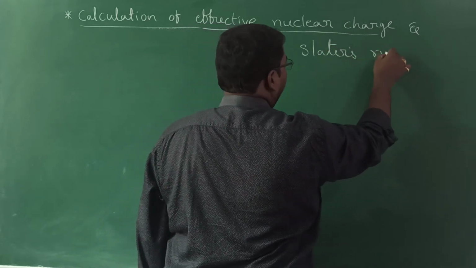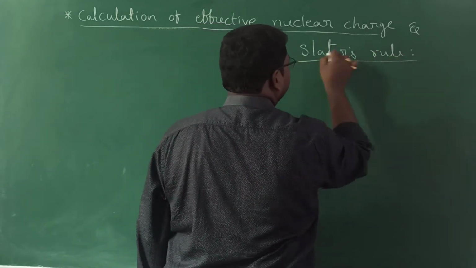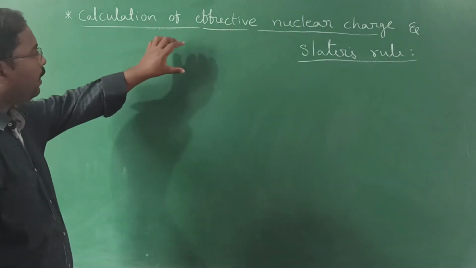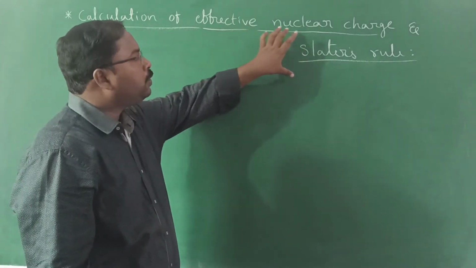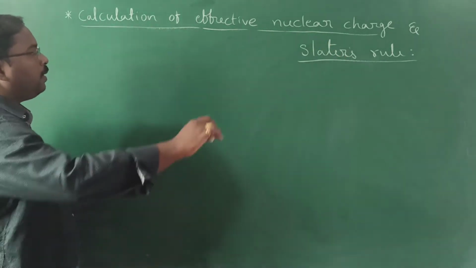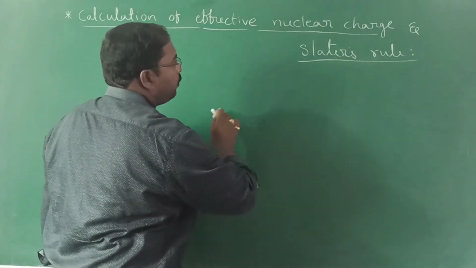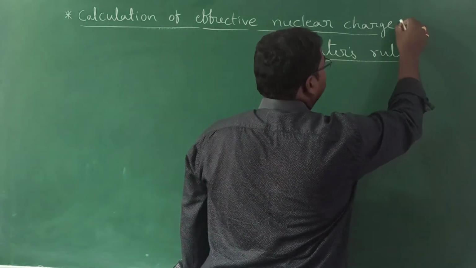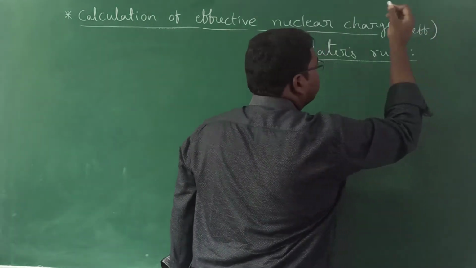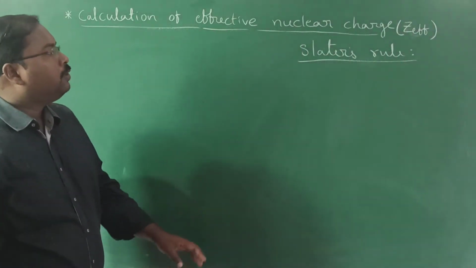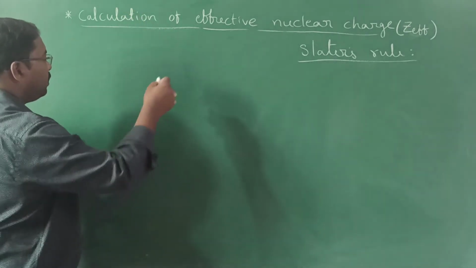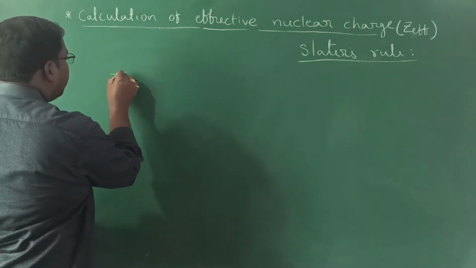Slater's rule. Okay, now we are going to discuss the calculation of effective nuclear charge under Slater's rule. Here, effective nuclear charge is generally represented with the symbol Z effective. So the formula to calculate Z effective is